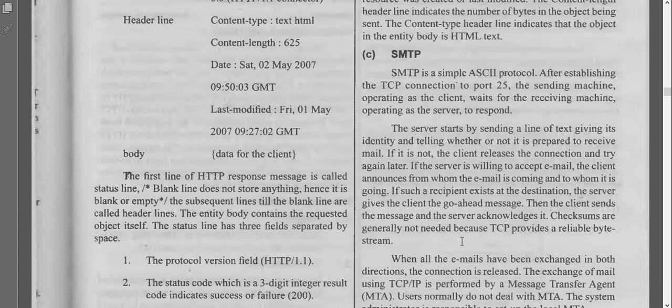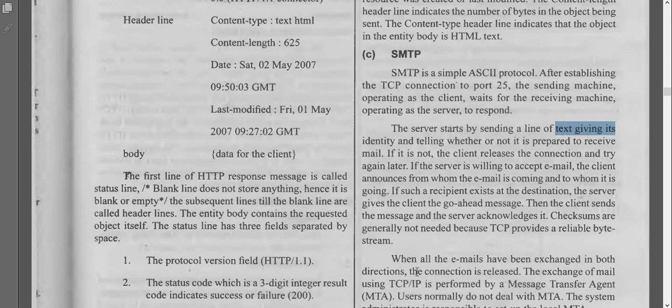The server starts by sending a line of text giving its identity and telling whether or not it is prepared to receive mail. If it is not, the client releases the connection and tries again later. If the server is willing to accept an email, the client announces from whom the email is coming and to whom it has to go. So the complete source and destination details of that particular mail are maintained by this SMTP protocol.